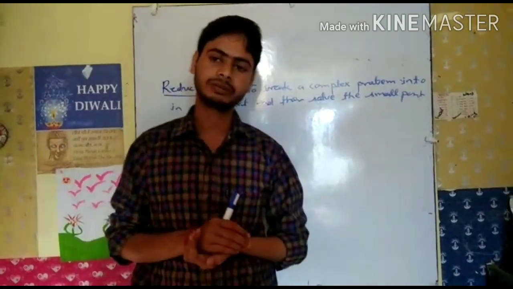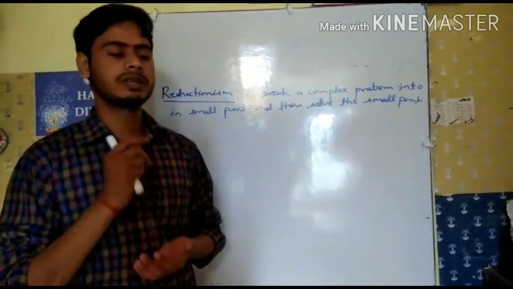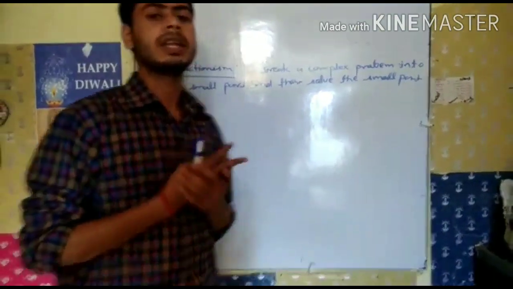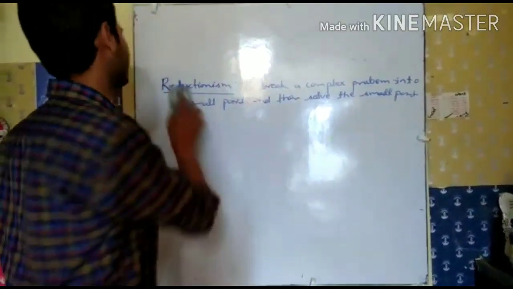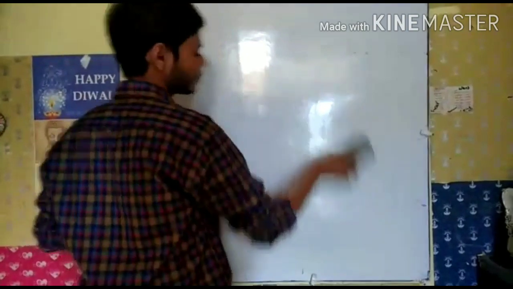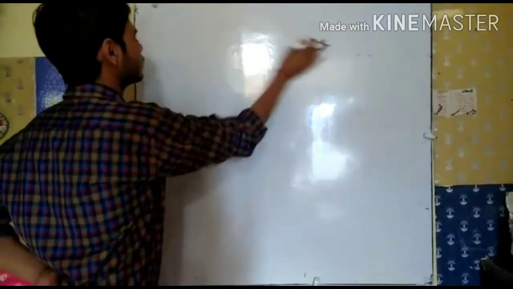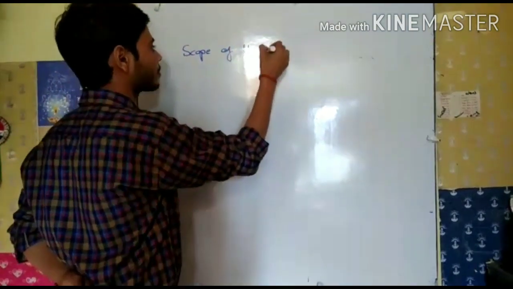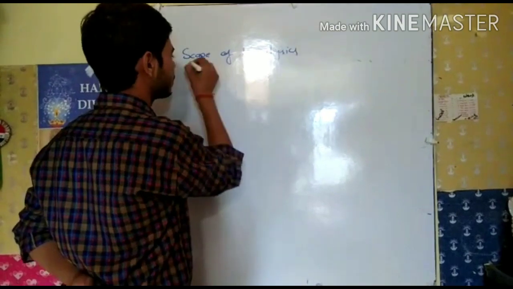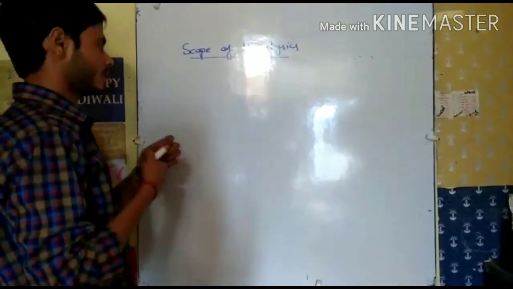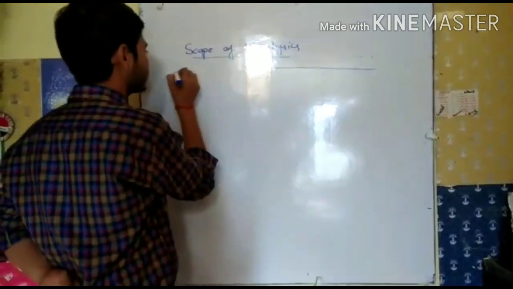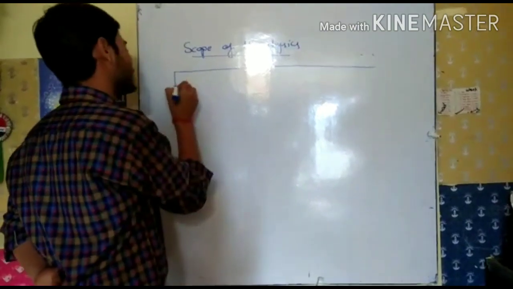And if we talk about the scope of physics, or we can say the limit of physics, which we learn in mainly 2 years. So we write here scope of physics. Physics is mainly categorized into two parts.